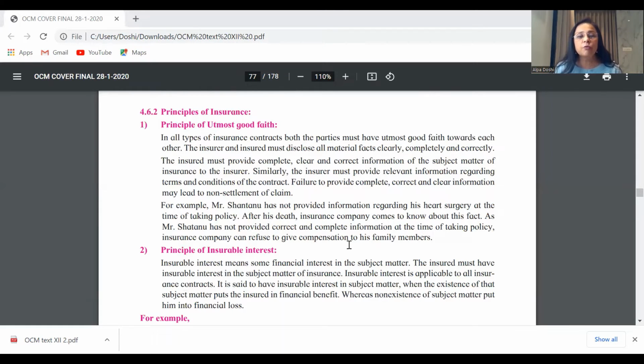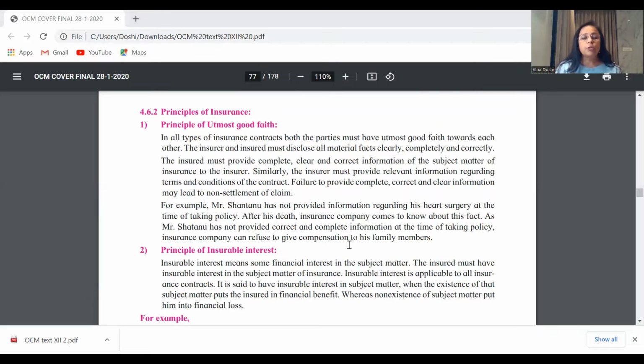Now see what difference we made in the answer. We gave an example of how the principle of utmost good faith is applicable to life, applicable to fire, and applicable to marine. I think that makes a wonderful answer. Any examiner is going to be really, really impressed if you compare it with different concepts.